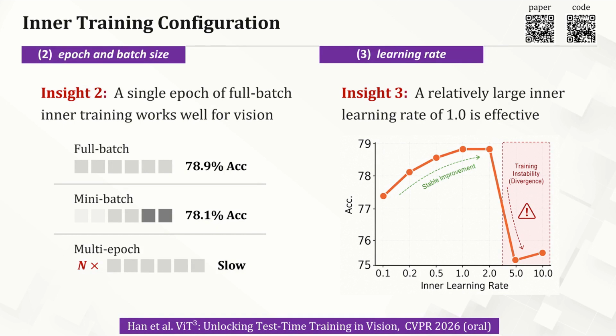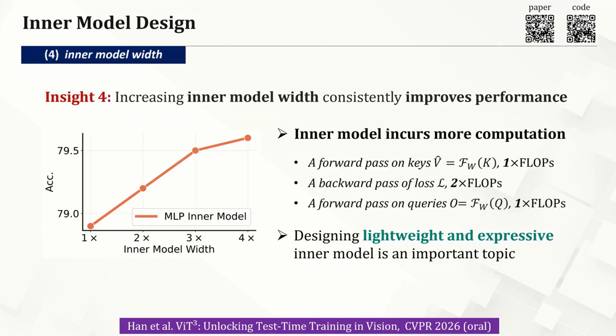Now let's talk about the inner model architecture. Insight 4 is simple, wider is better. Increasing the inner model width consistently improves performance. This is a key advantage of the TTT. It allows for a more complex nonlinear module as the inner model, and consistently benefits from its capacity. However, there is a trade-off. At test time, an inner model requires a forward pass on K, a backward pass, and a forward pass on Q. This means it costs about 4 times the compute of a standard outer module. So, while scaling width works, we believe designing lightweight and expressive inner models is an important topic.